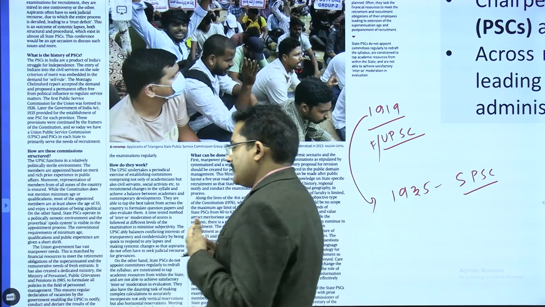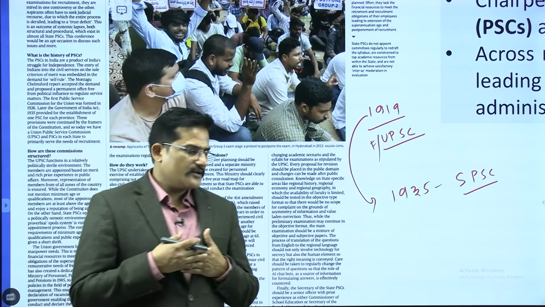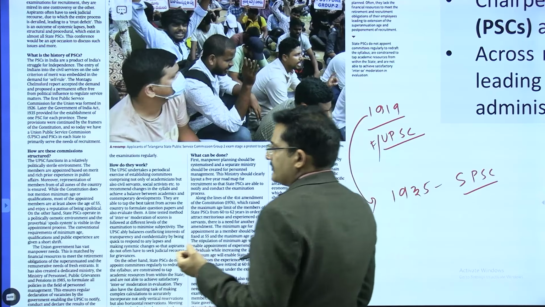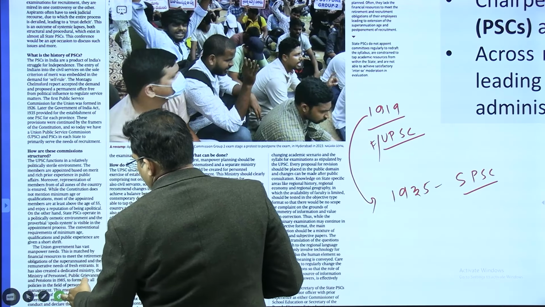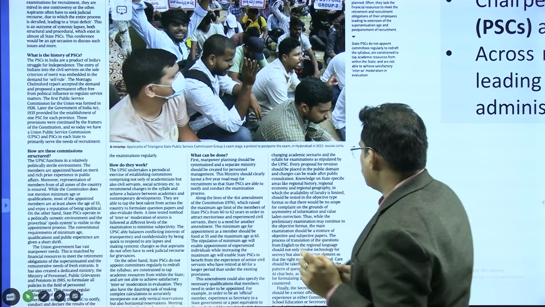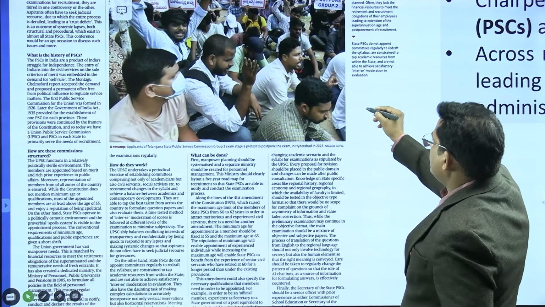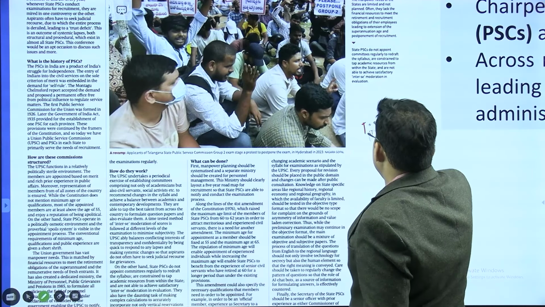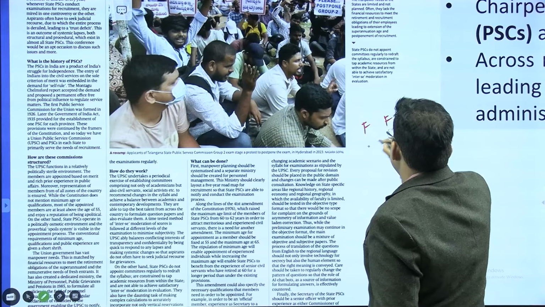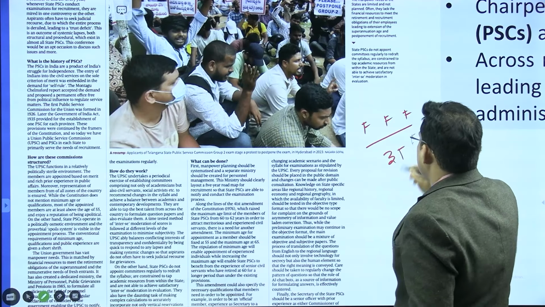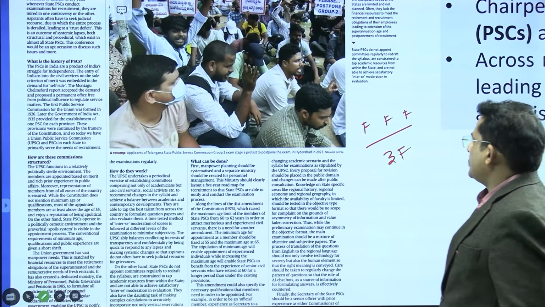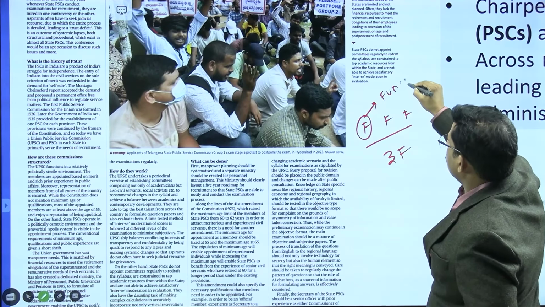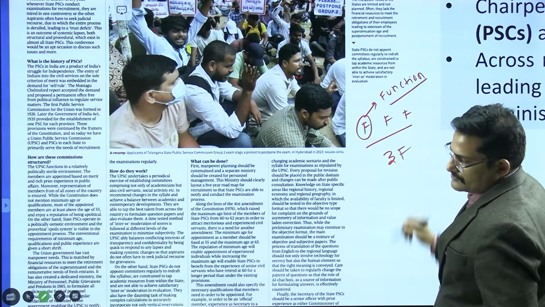Now, what happened? It was formed and it was working well, right. However, like any other institution, we will have to review the mechanism of this institution as well. So, accordingly, this article provides you a review, and this review works on multiple aspects. For example, there are issues of fund, function and functionaries. 3F issues are there, right. How many F? 3F issues. So, let us first try to understand the function issues. What are the function issues pertaining to the State PSC, which are not there with the UPSC?